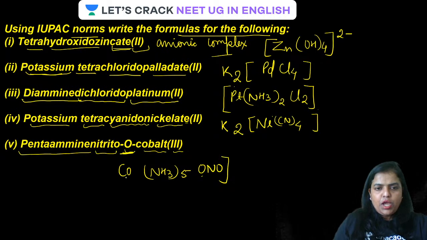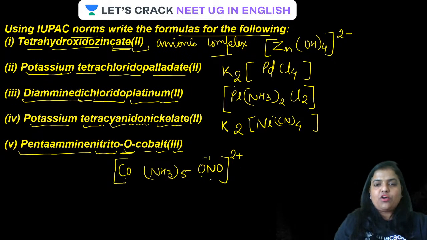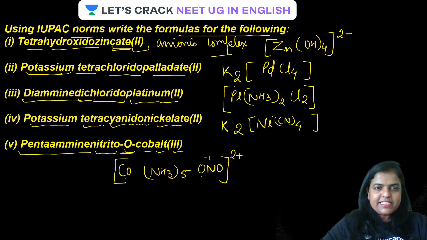Plus 3 of this and minus 1 of this means it is a cationic complex. Because cobalt is in a plus 3 oxidation state and ONO is minus 1, plus 3 minus 1 has to be plus 2. Therefore, it is a cationic complex with the charge of plus 2. Is that clear, guys?